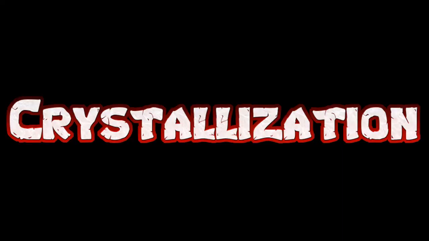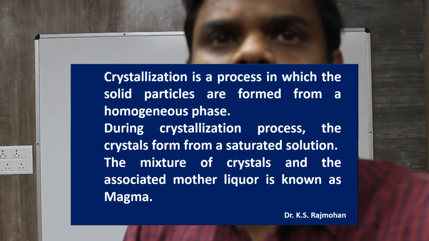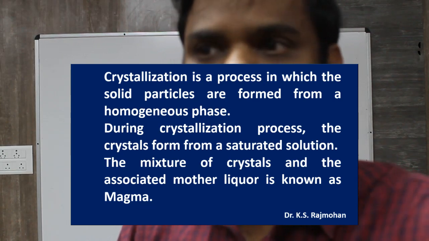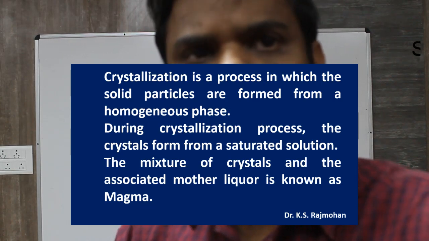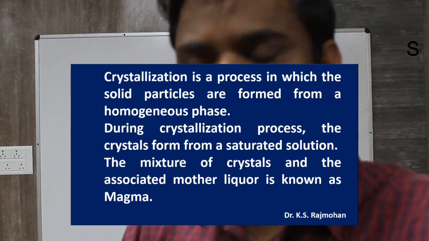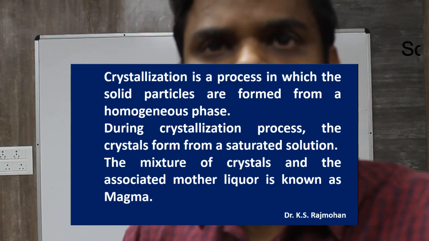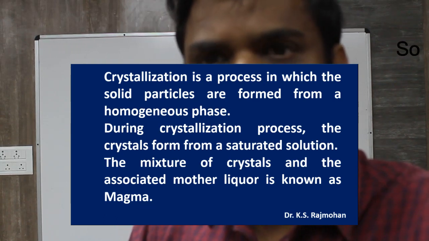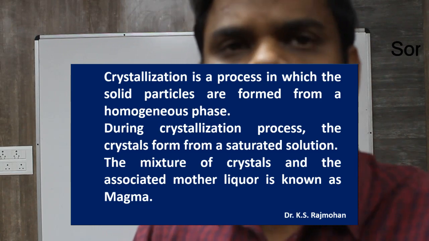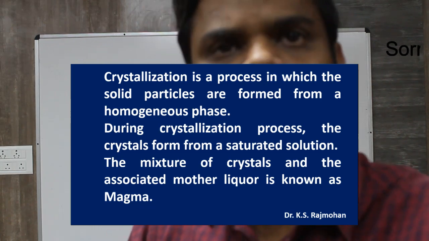One of the unit operations that is carried out in chemical industries is crystallization. It is one of the ways of separating the products from a mixture. Say, for example, if you have a homogeneous solution, by forming a solid particle out of it, we are trying to separate one of the components from it.